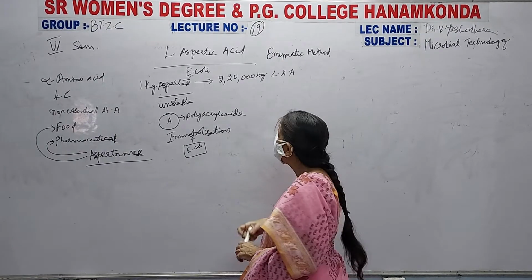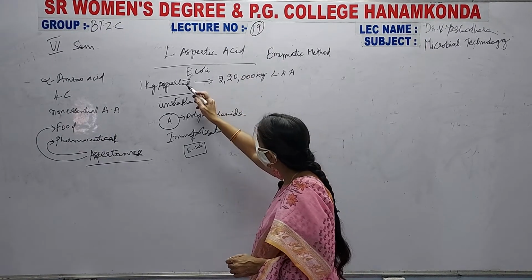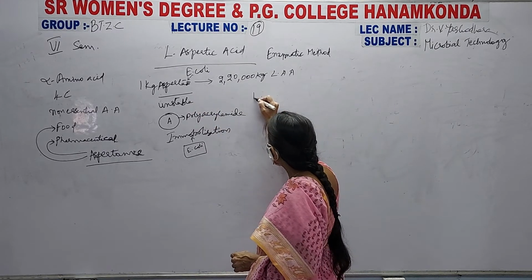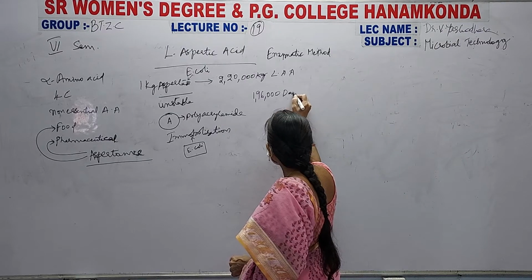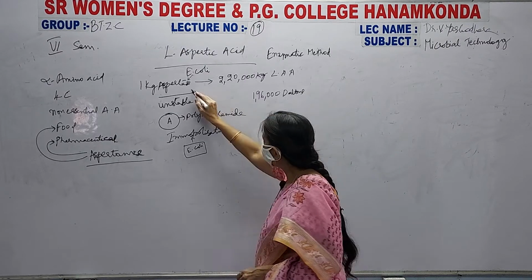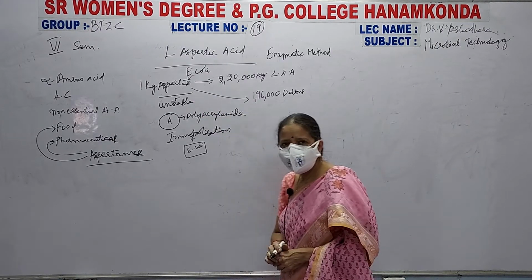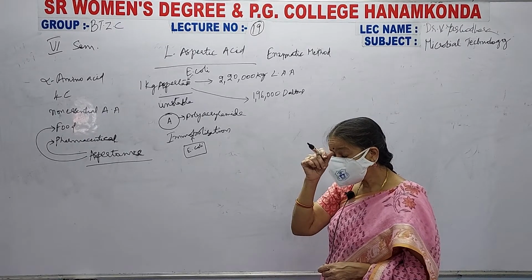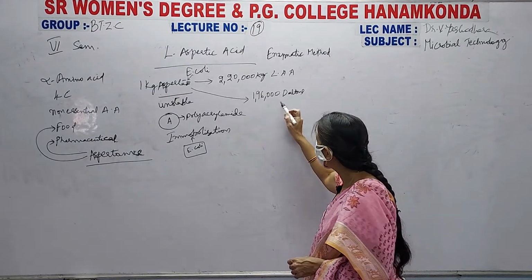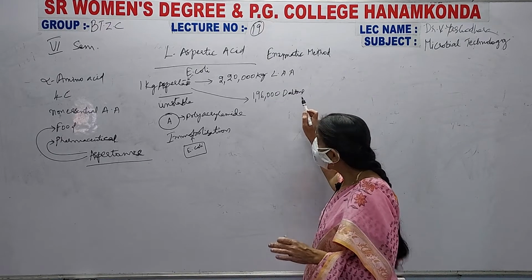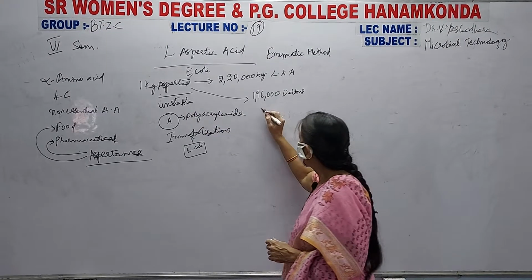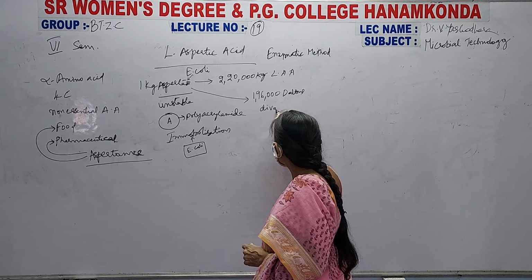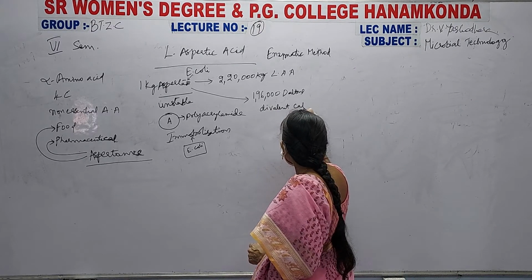Okay. Now this aspartase enzyme has a molecular weight of 1,96,000 Daltons. And not only that, this aspartase has divalent cations.